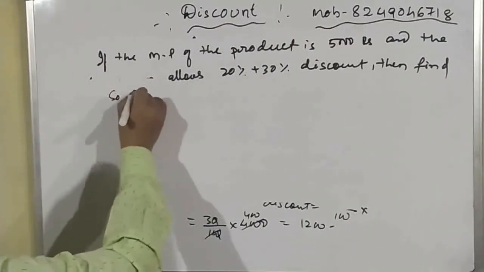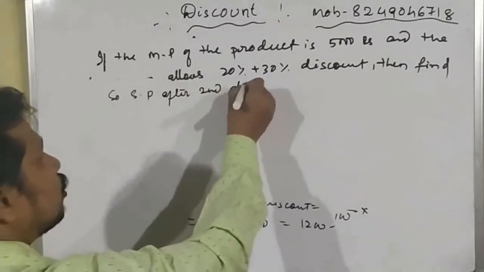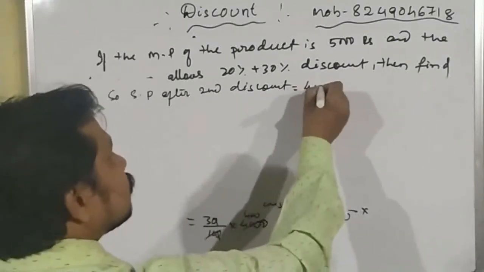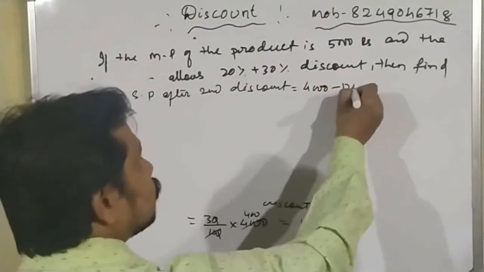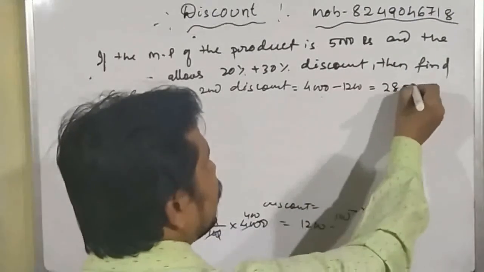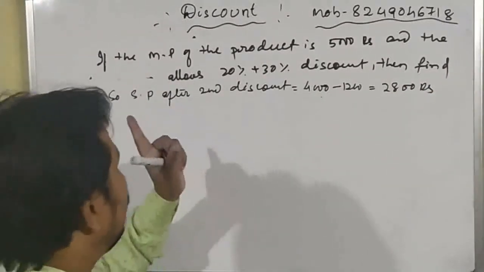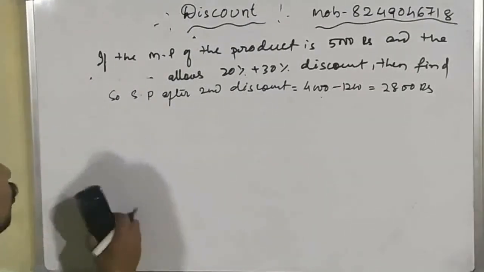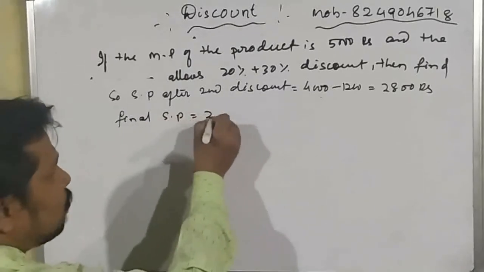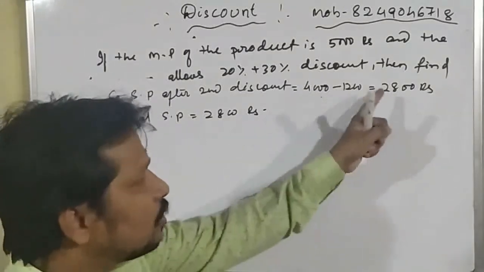So selling price after second discount will be equal to how much? 4,000 minus 1200, which is equal to 2,800 rupees. Yes or no, student? So here the last net selling price, or the final selling price, is equal to how much? 2800 rupees. So we have got the answer of the third question.